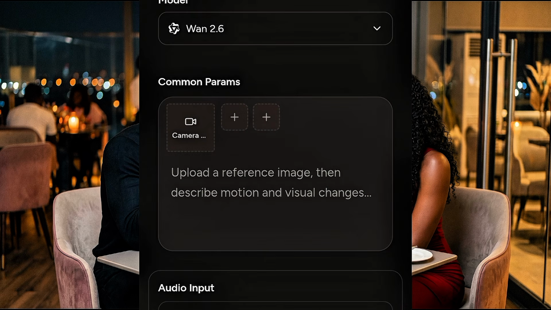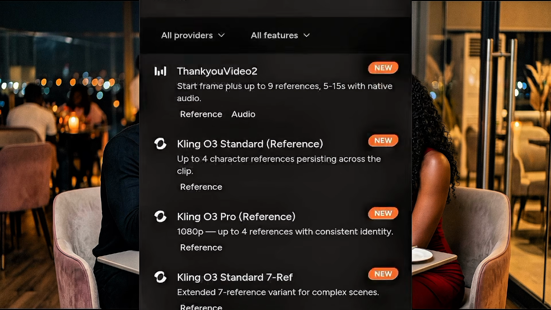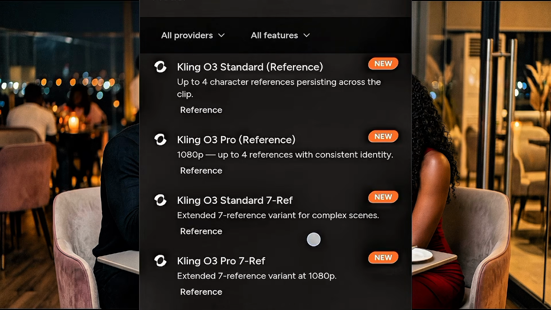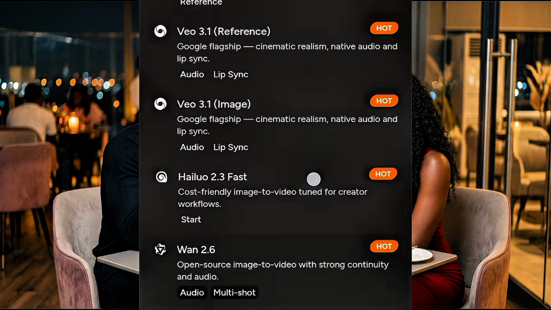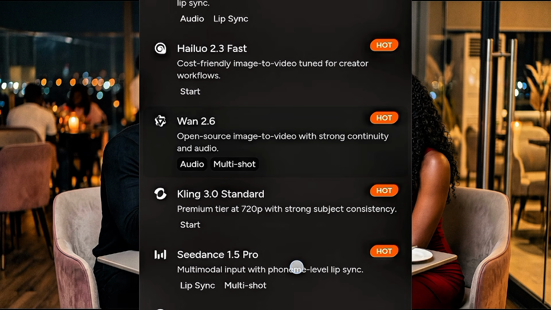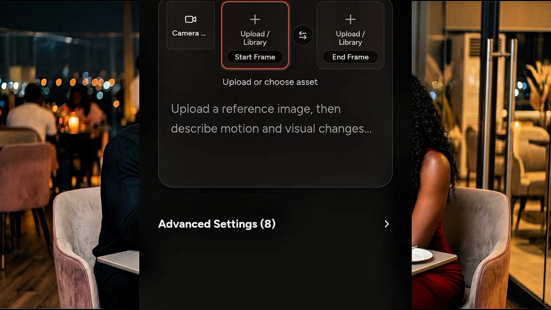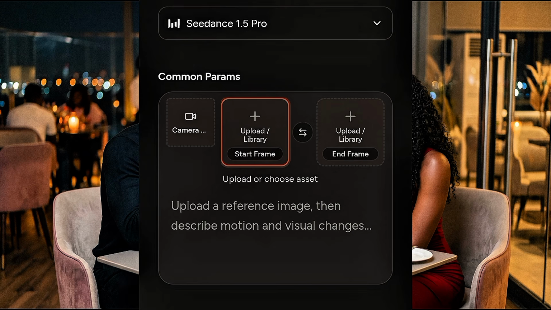So now the next thing to do is to go ahead and select the model. Look at this one. It's currently on 1.2.6, but that's not what we want to use. Click it and then scroll up. This is the one that we are going to use. When you scroll up, you see Seedance 1.5. Go ahead and click this Seedance 1.5 because we want our image to talk, right? We want our video to talk, to have a conversation. Okay, we want it to talk. So that's why we are using Seedance 1.5.